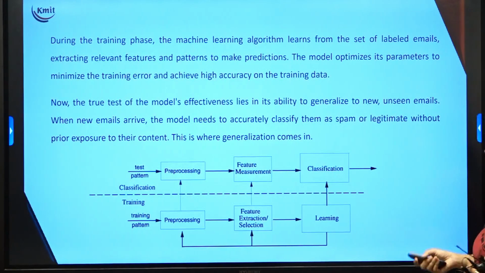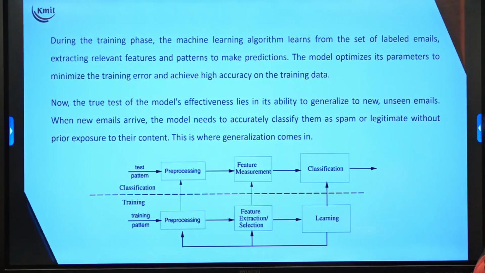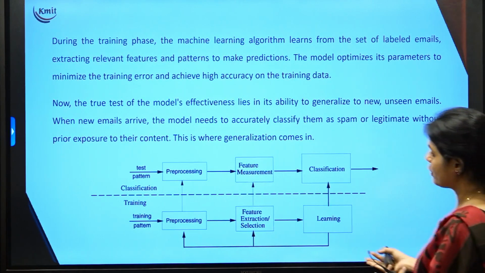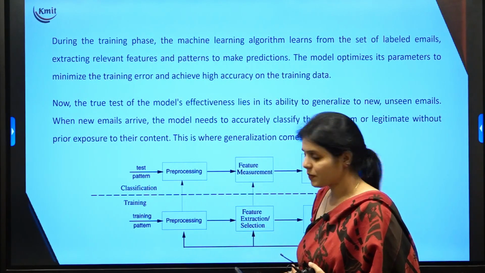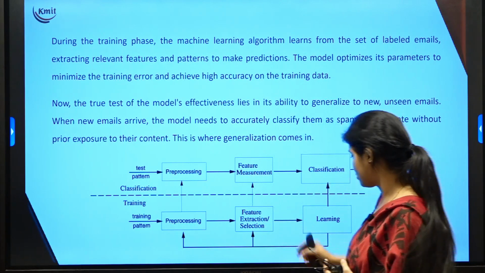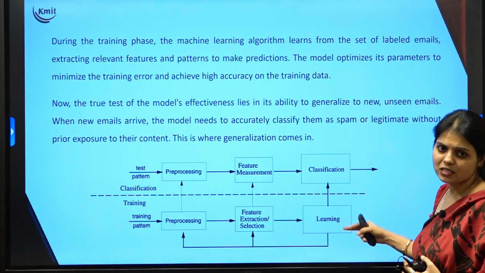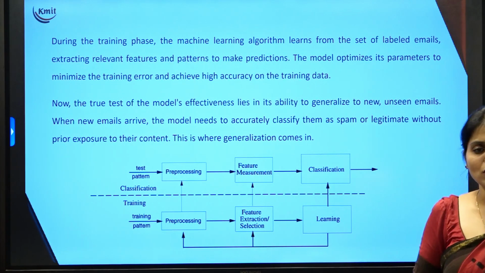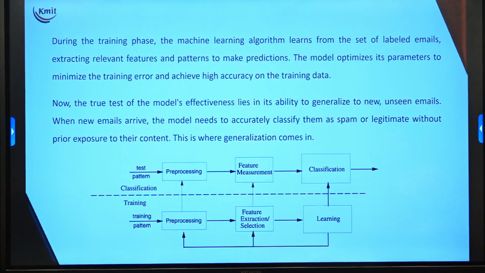So what actually happens? Let me divide this into two different phases. First, let us talk about the training phase. When I talk about the training phase, first we do pre-processing. After that we do feature selection and extraction, and then the learning happens. After learning we go for classification. This is what we have done when we were talking about developing machine learning models, right?